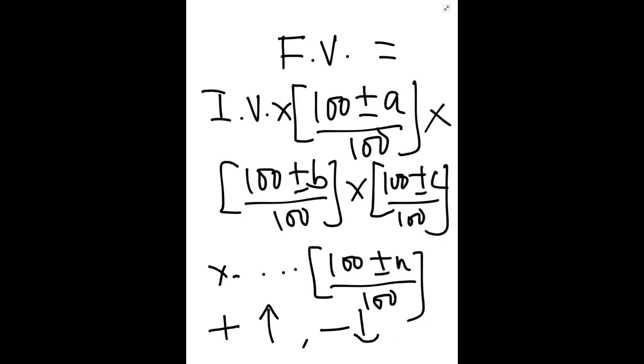So we will get the final value. And if the initial value is not given, always we can assume initial value is 100. For percentage, always you can take the base as 100. So we will take up an example to understand this better.